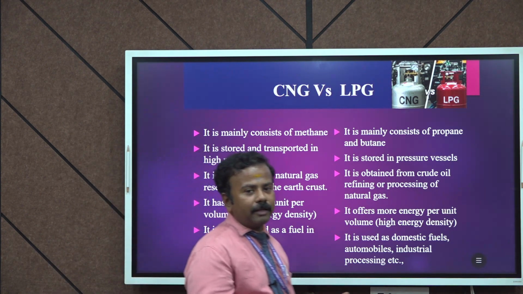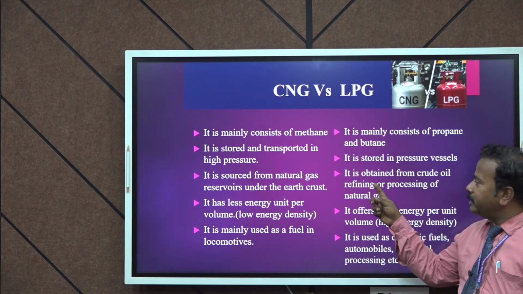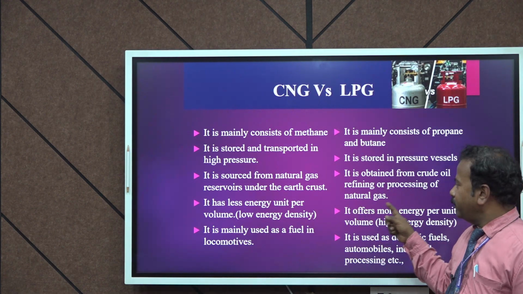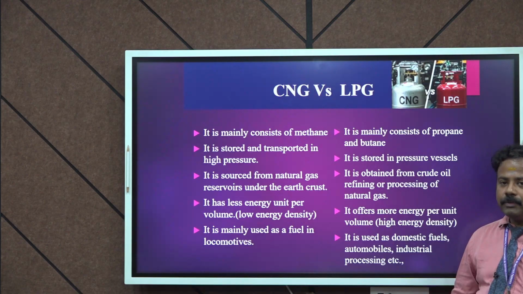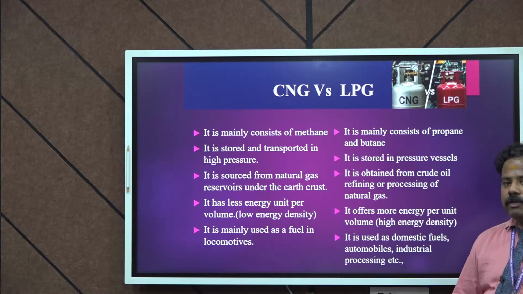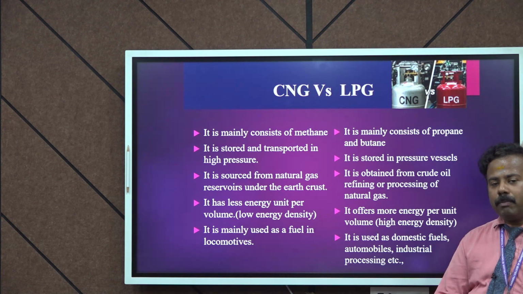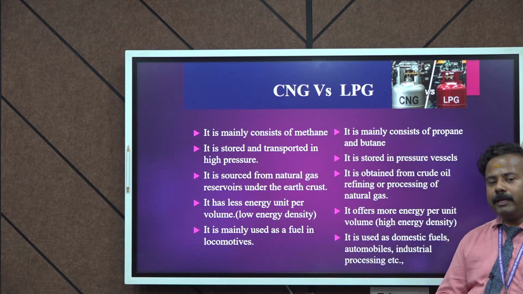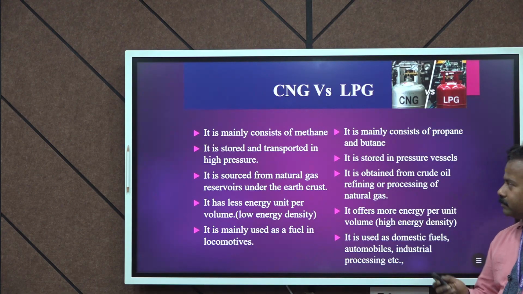On the other hand, the LPG mainly consists of propane and butane. It is stored in pressure vessels, and it is obtained from crude oil refining and the processing of natural gas. Then it offers more energy per unit volume, and it is used as a domestic fuel and in various automobile industries, and for various other purposes. So this is a comparison between the CNG and LPG. Probably all the gaseous fuels are more superior than any other fuels. When we are comparing the CNG and LPG, CNG is more superior than the LPG.